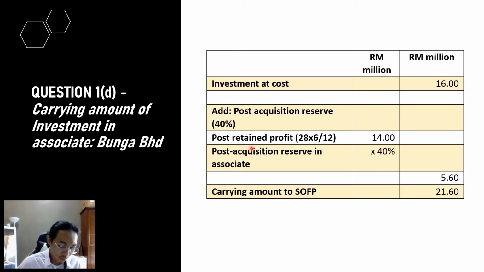The post-acquisition profit for the year was 28 million on the 31st December 2020. Since it was acquired in the middle of the year, on 1st July 2020, there will be 6 over 12 months. The post-acquisition profit here will be 14 million. Then we find the post-acquisition reserve of the associate after multiplying it. Doing the math here, you get 5.6 million, and then we get the carrying amount to SOFP. So this amount will be brought to SOFP.